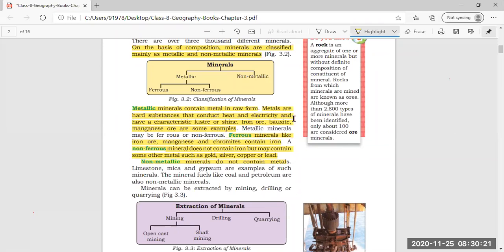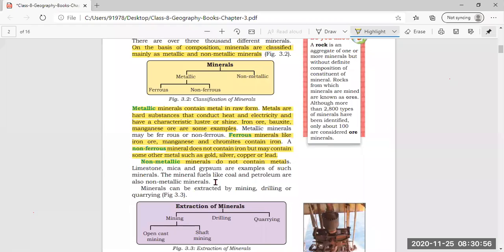And what are metals? They are hard substances that conduct heat and electricity and have a type of shine. Examples we have seen: iron ore, bauxite, manganese ore. Next, metallic minerals are ferrous and non-ferrous. Ferrous minerals are those which contain iron. Non-ferrous minerals do not contain iron but contain some other metals like gold, silver, copper and lead. Am I clear with this?